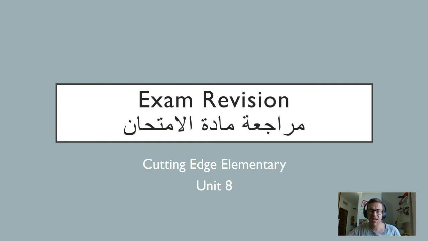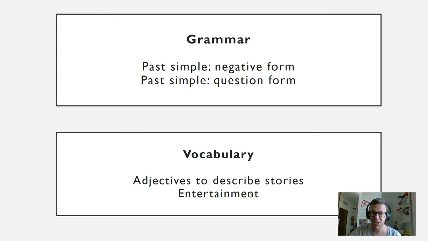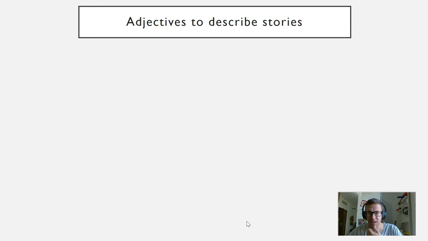Hi, this is an exam revision video to support students studying Cutting Edge Elementary, Unit 8. In this unit we studied grammar, the past simple in negative form and question form, and the vocabulary we studied was adjectives to describe stories and entertainment. Let's begin with adjectives to describe stories.